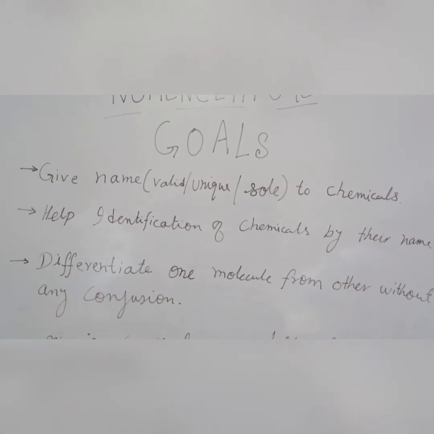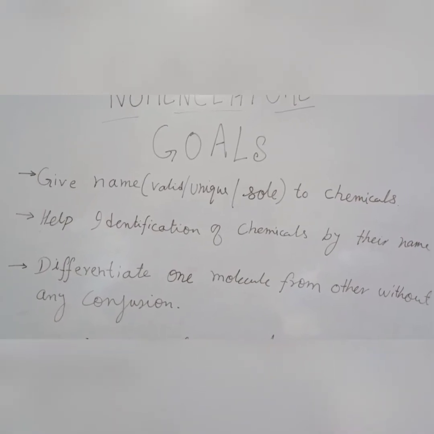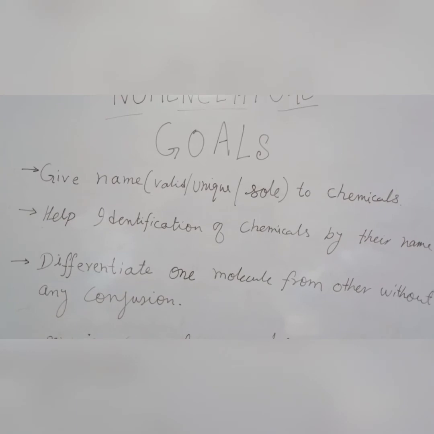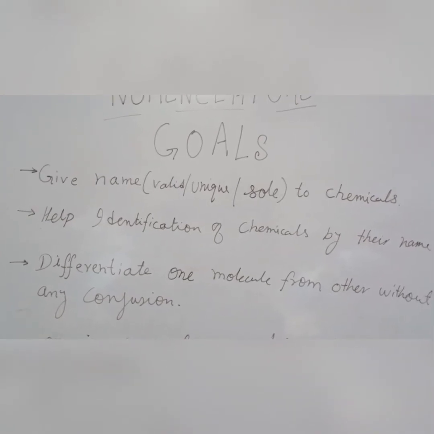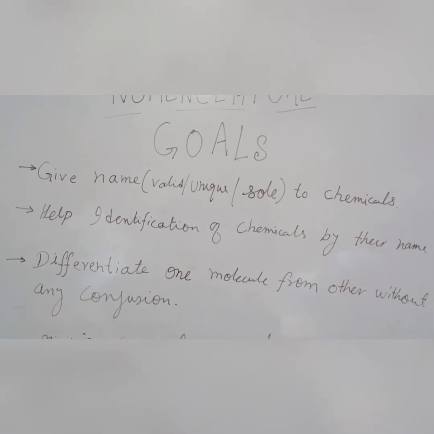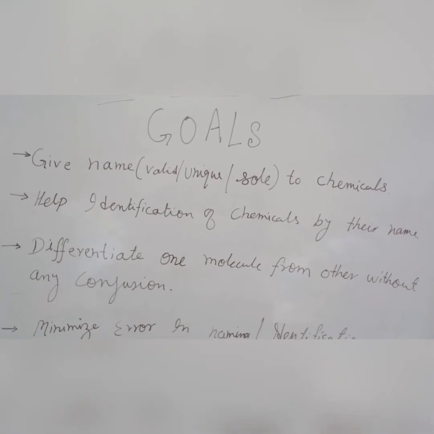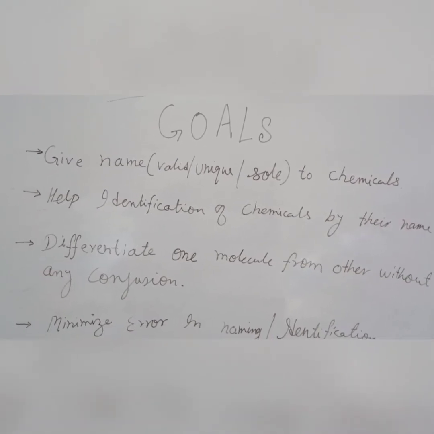Because if anything has a very unique name, a varied name which is officially accepted, that thing can easily be discriminated from another, and this ultimately helps us in identification. So, as per point 2, the importance of nomenclature is to help identification of chemicals by their name.